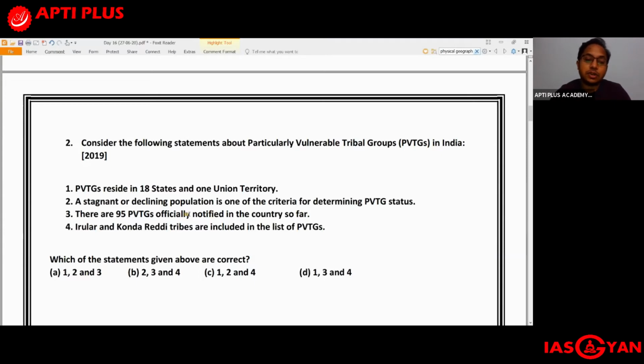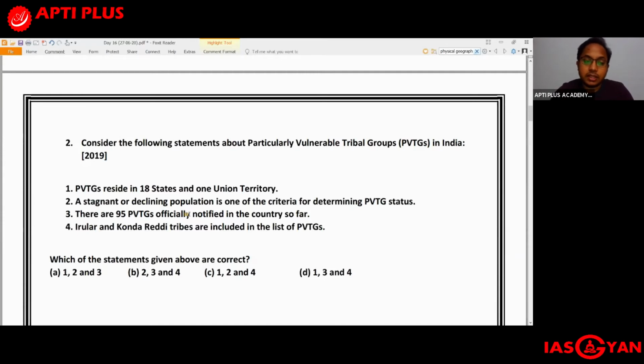Second statement: a stagnant or declining population is one of the criteria for determining PVTG status. From the name itself you can understand, it is a particularly vulnerable tribal group. When will a tribal group become vulnerable? When their population is threatened, that is, there is a chance of the tribal community becoming extinct. That will be possible if the rate of population growth is either 0 or negative for that particular tribal community. So the second statement, that a stagnant or declining population is one of the criteria for determining PVTG status, is of course correct.